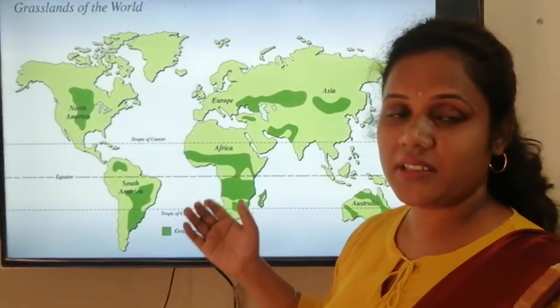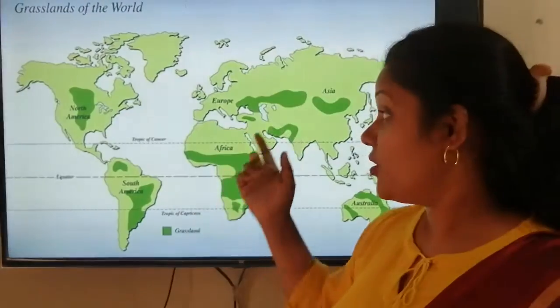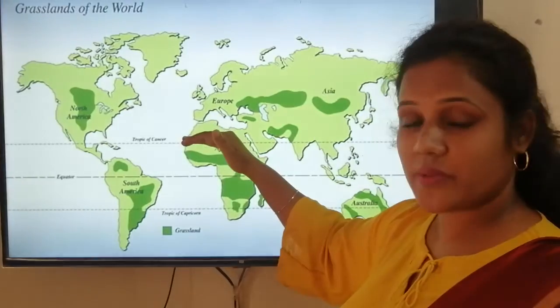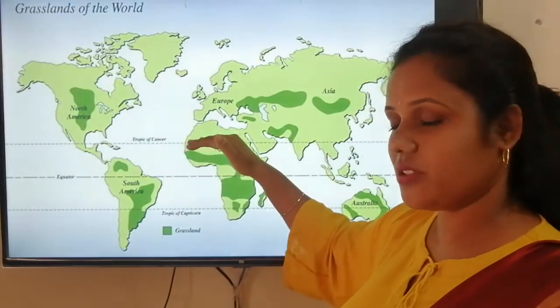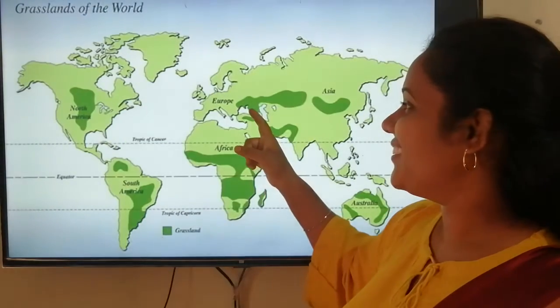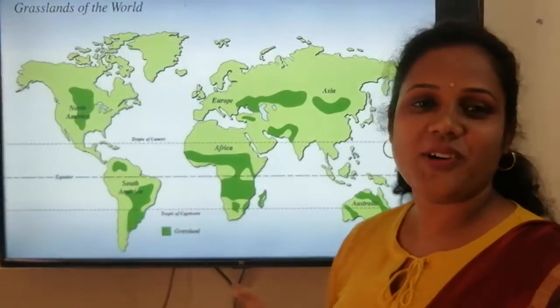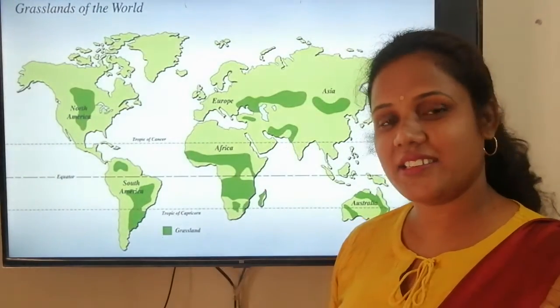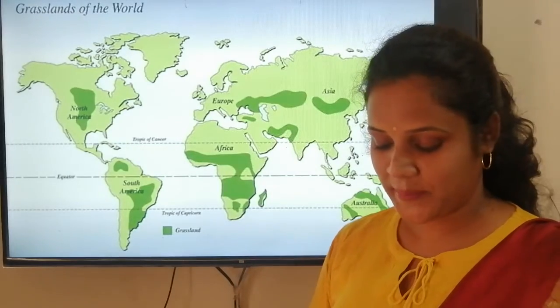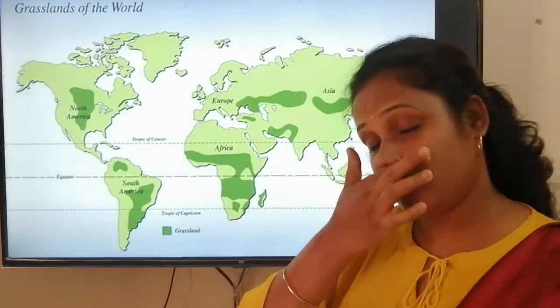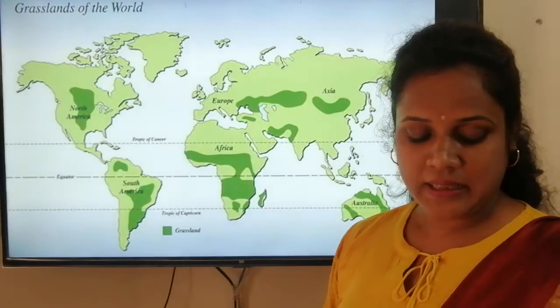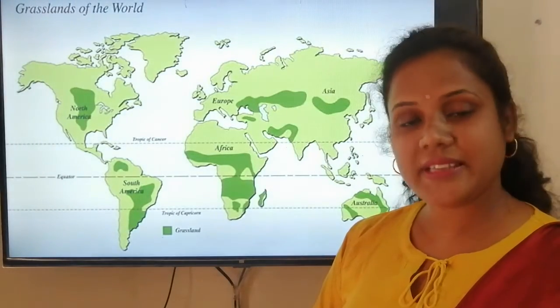So what will happen? Here the sun rays do not reach as much compared to the areas towards the tropics. The European and North American grasslands will not have grass in winter season, and will be covered with snow. Crops can be grown only in summer season.